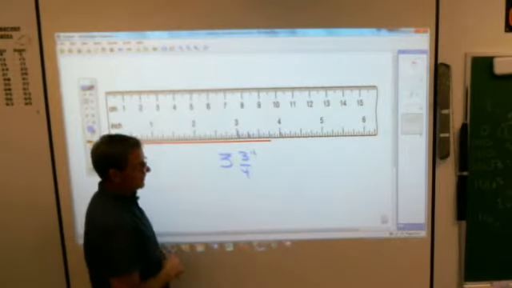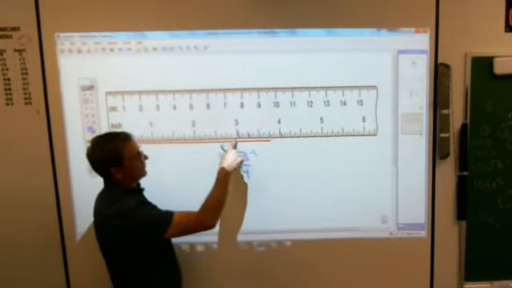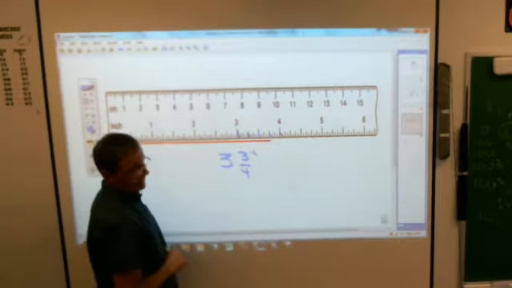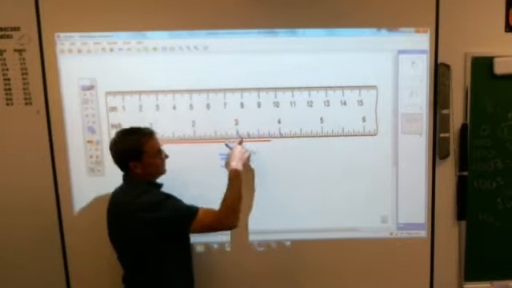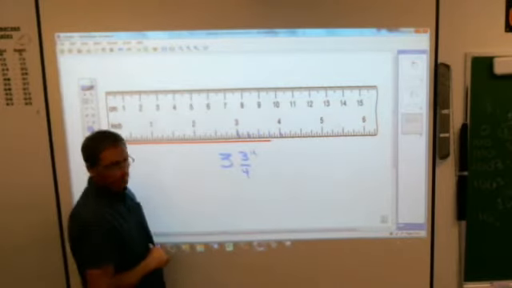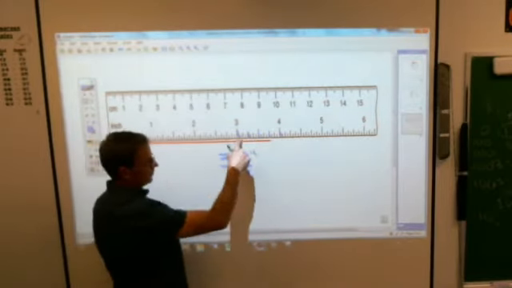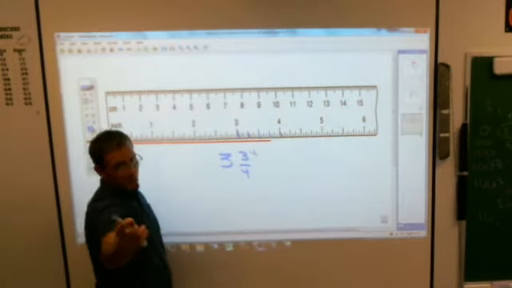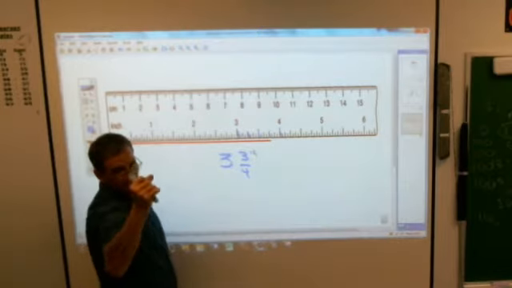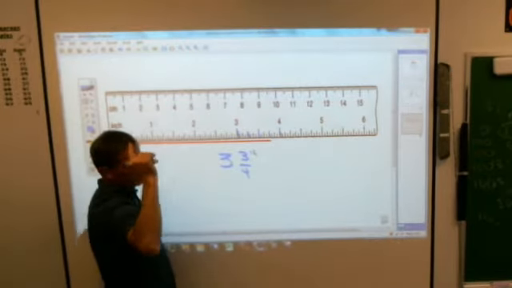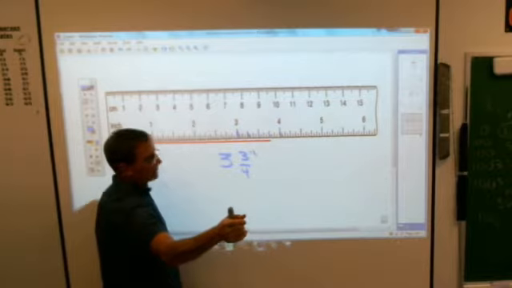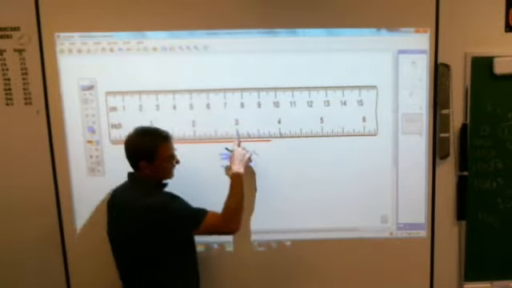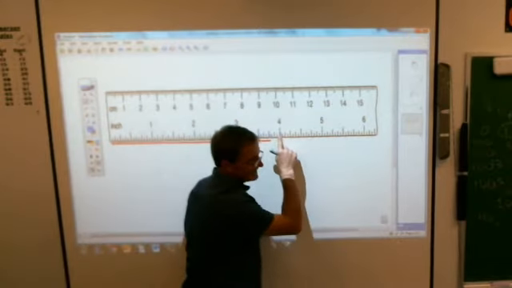Okay. And what makes it difficult is each one of the little marks on your ruler is what fraction of an inch? How many of these little marks or spaces are between 3 and 4? All right. Between 3 and 4, how many spaces, Victoria? It's not 18. How many spaces, Zach? 12. Nope, you're getting closer though. Addie? 16. Yeah, each one of these little spaces is a 16th.